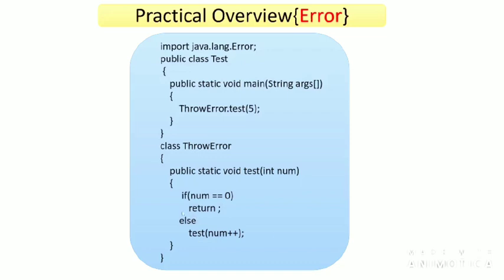So it is a type of recursive method, which is calling itself again and again. So the execution comes in the else part, that is the test method, the name of the method here. What is the value of num? 5, plus plus. So 5 plus plus results in an increment by 1. So what is the value here? 6. Test with 6 as an argument. So again this comes here, and 6 will be stored in num.